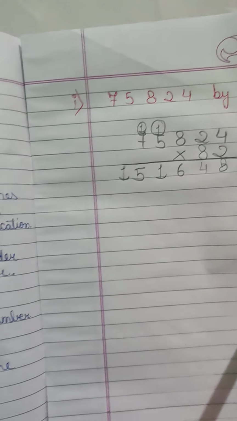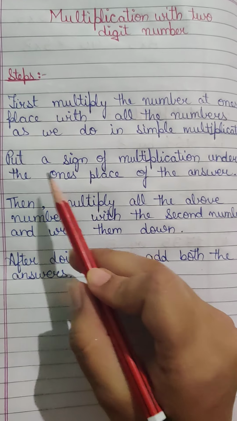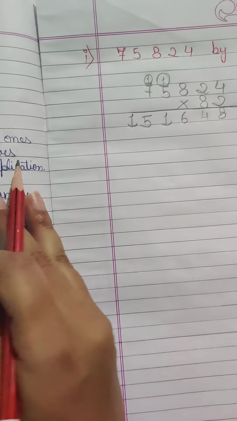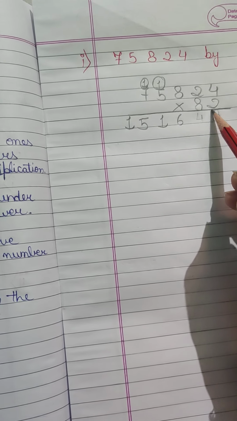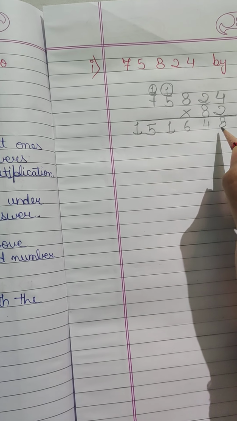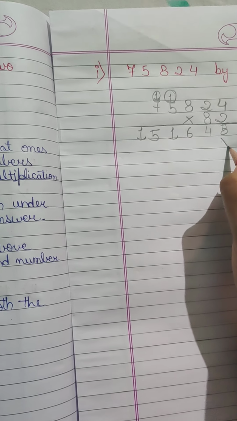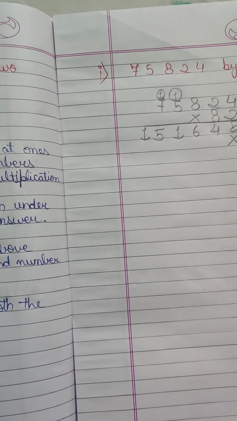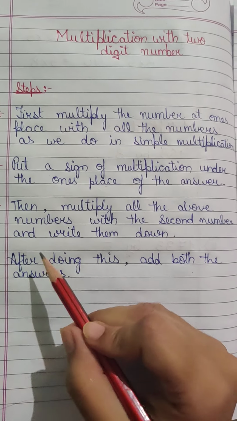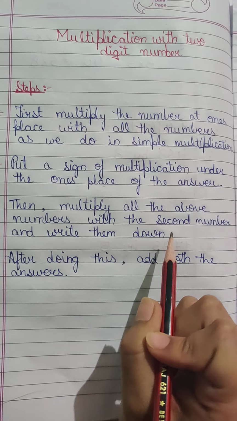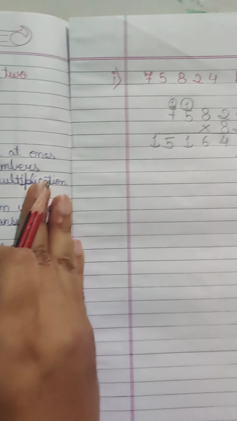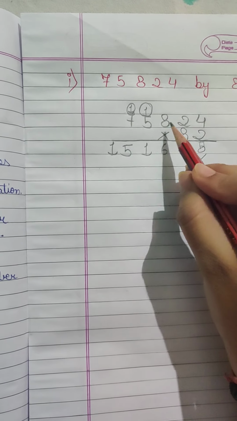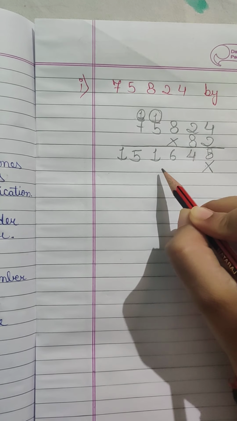Now let's read the second step. Put a sign of multiplication under the ones place of the answer. So this is the answer of this one, so we have to put the multiplication sign in its ones place, right? Ones place is this, we have put the sign of multiplication, right? Now let's have a look at the next step. Then multiply all the above numbers with the second number and write them down. Now which is the second number? This is the second number. Now we have to multiply all the numbers with this and write them down.